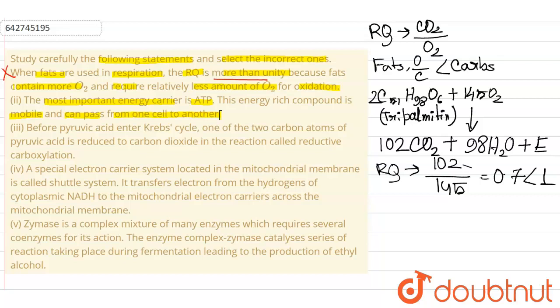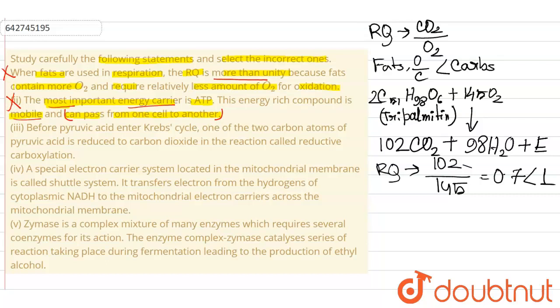The ATP captures the chemical energy obtained from the breakdown of food molecules, and it releases the energy to fuel other cellular processes. So yes, this is the most important energy carrier, and this is a mobile compound. But ATP cannot pass from one cell to another. So here, as it is said that it can pass from one cell to another, this part of the statement is wrong. So this is also a wrong statement.